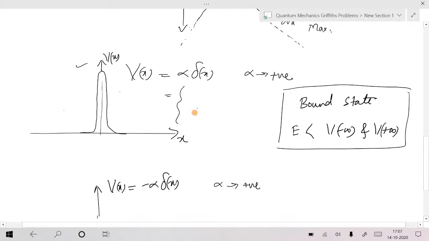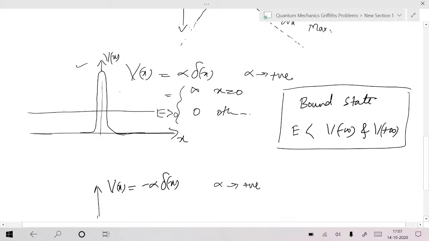V of x is equal to infinity when x equals 0, and 0 otherwise. What is the minimum value? 0. The minimum value of the potential is 0. Your energy should be greater than the minimum value of the potential. Am I right? Energy must exceed the minimum value of the potential. Energy should be greater than 0. In this case, energy less than 0 is not at all allowed.